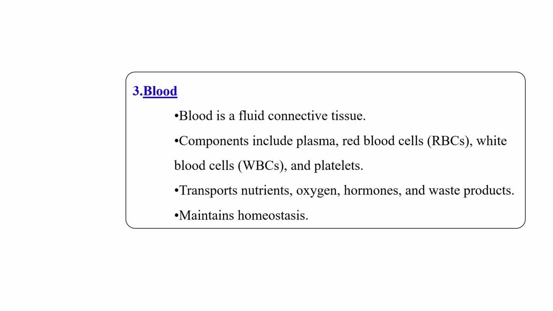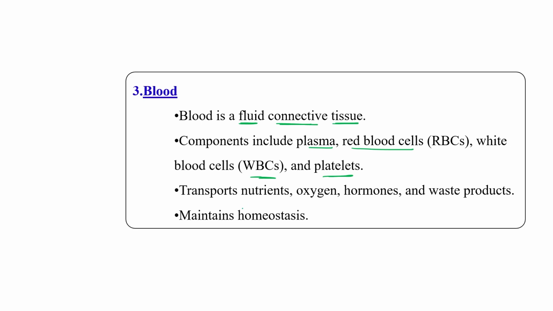Okay, the next type is blood. Blood is also an example of connective tissue, and it is a fluid connective tissue. It is made up of plasma, RBC, WBC, and platelets: plasma, red blood cells, white blood cells, and platelets.